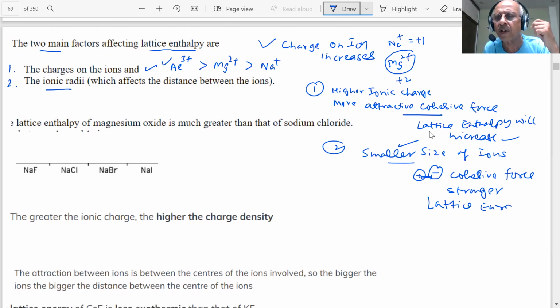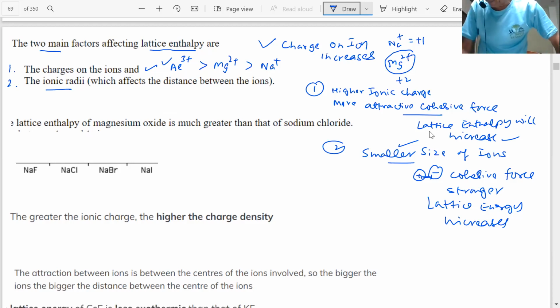Yes or no? The smaller the size of the ion, the higher the lattice enthalpy. The more the charge of the ion, the more the lattice enthalpy. Is it clear? Are you with me, students? Do you understand what I said? Tell me yes or no.